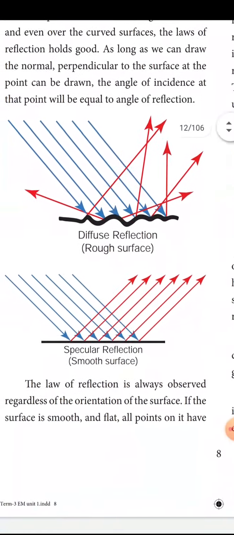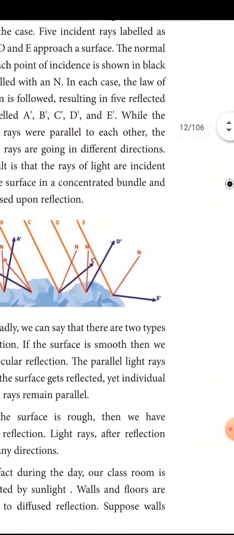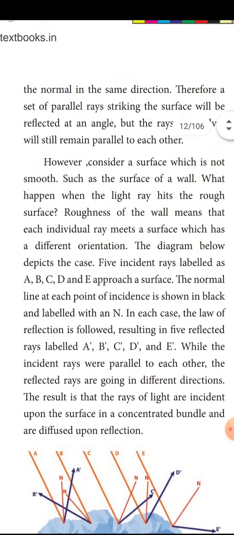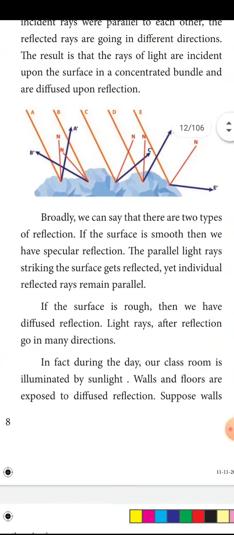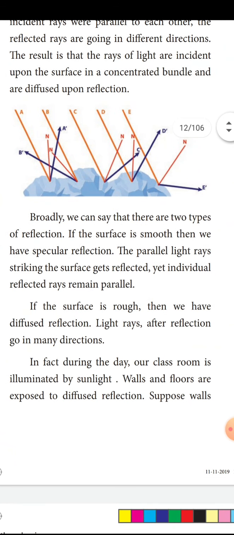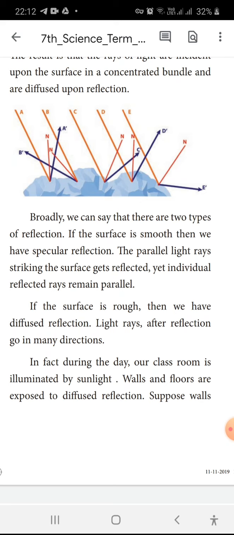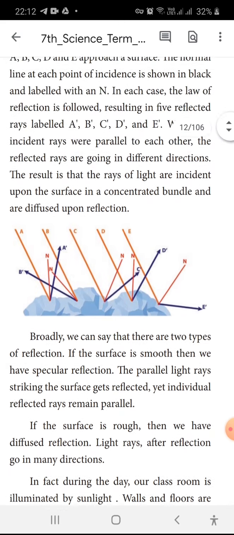Okay, these are the two types of reflection. One is diffuse reflection, another is specular or regular reflection. If the surface is rough, see the definition, we have diffuse reflection. Light rays after reflection go in many directions. In fact, during the day our classroom is illuminated by sunlight; walls and floors are all diffuse reflection.